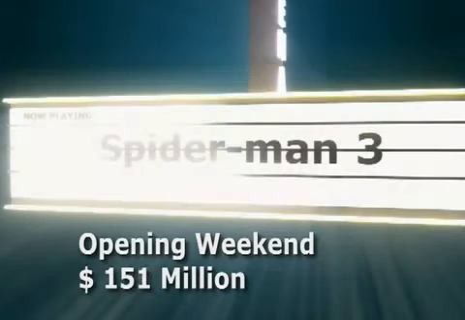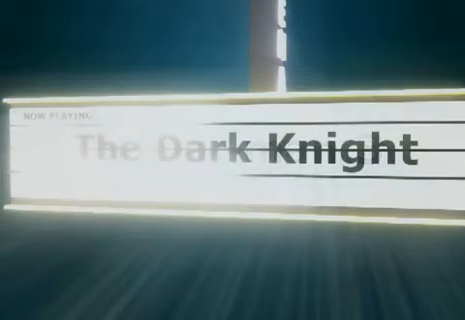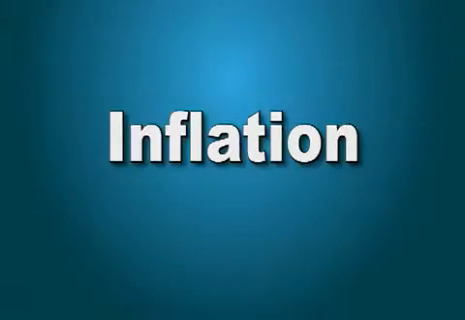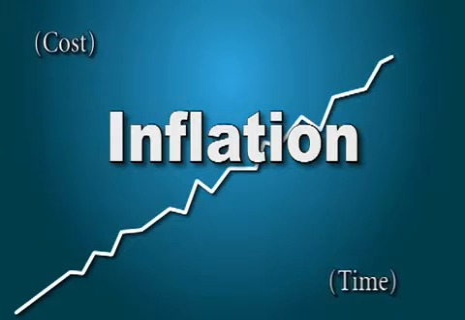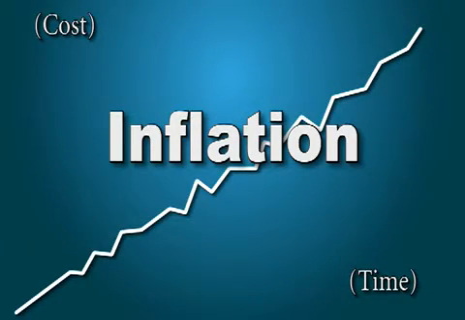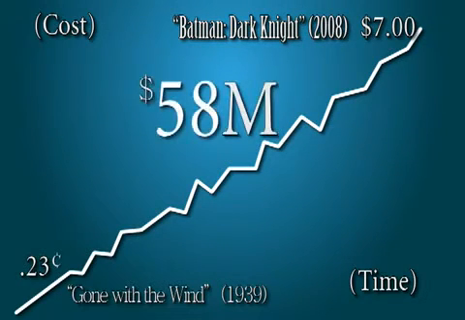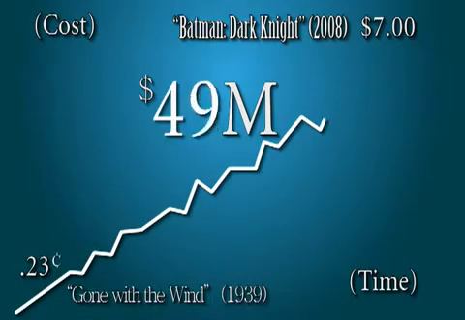In this example, we are getting a misleading comparison. For example, Batman Dark Knight broke the opening box office records, bringing in $158 million. Why is it misleading? Here are some important details that are missing. Inflation. Each year, the average ticket price goes up. If all things were equal, this would bias the results towards newer movies. After all, Gone with the Wind had a ticket price of 23 cents. Using that ticket price, Batman would have only grossed a little over $5 million.